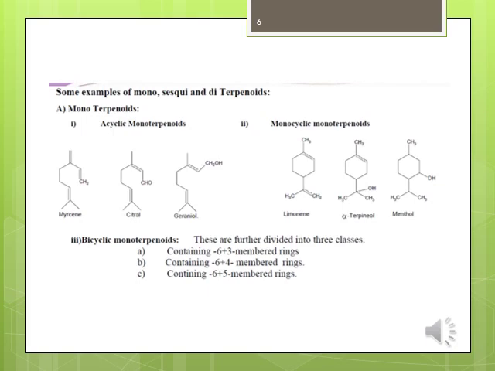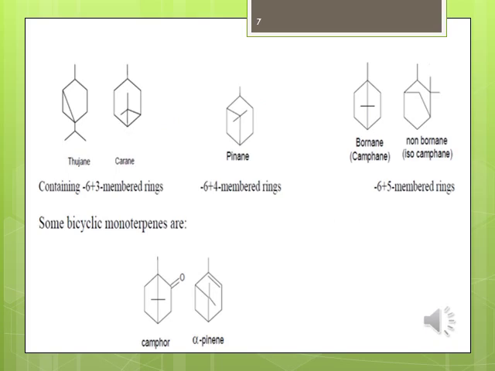Second, containing 6 plus 4 member rings. Third, containing 6 plus 5 member rings. These are examples of each. Some bicyclic monoterpenes are camphor and alpha pinene.